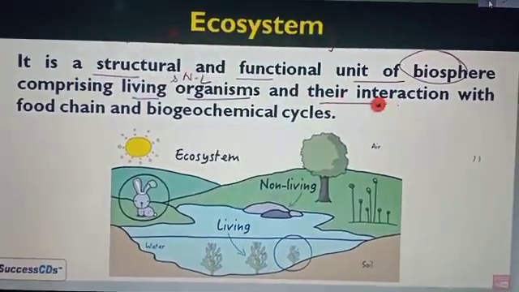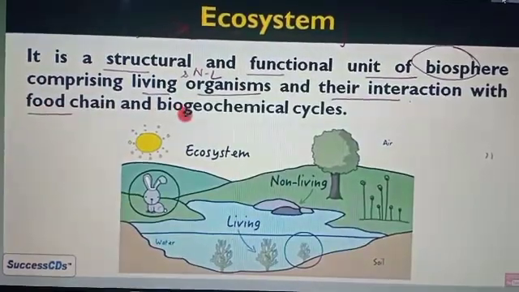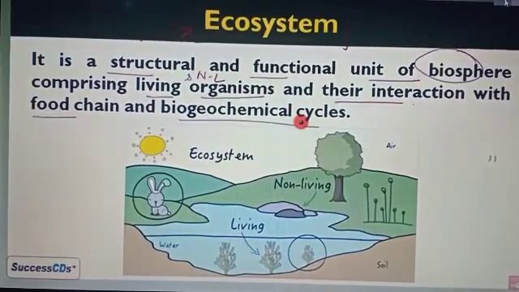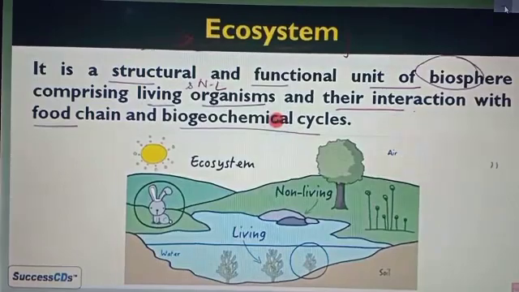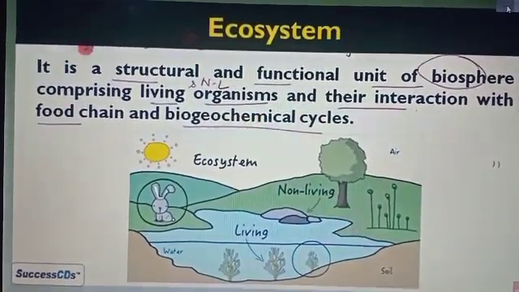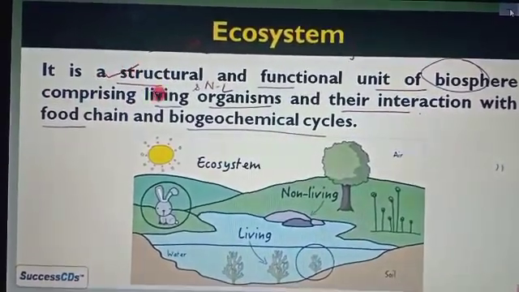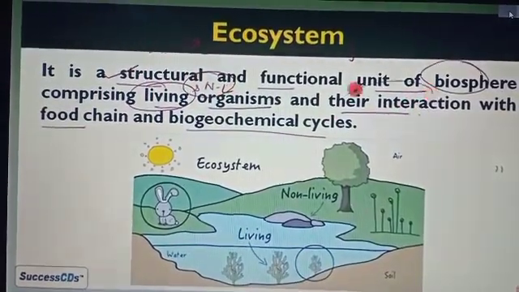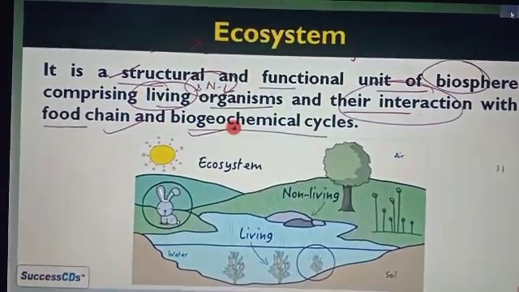Another thing we will study is the food chain, and the biogeochemical cycle, which is a cycle by which nutrients get recycled. So the ecosystem is the structural and functional unit of the biosphere, where living and non-living components interact with each other through the food chain and biogeochemical cycle.